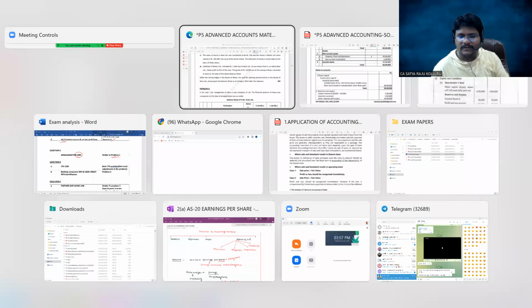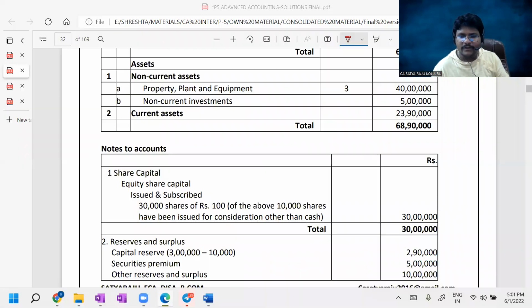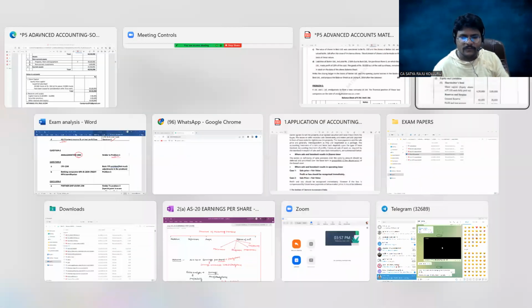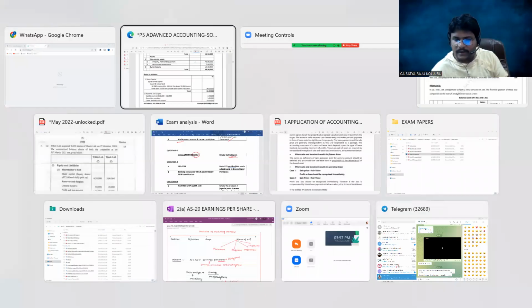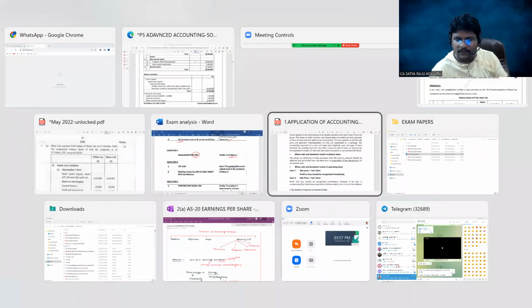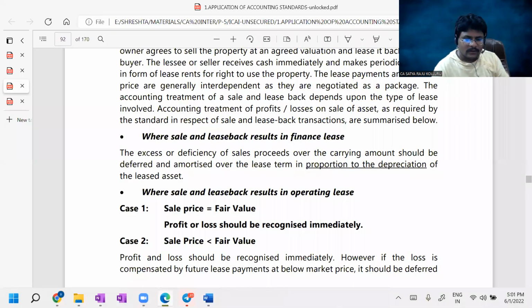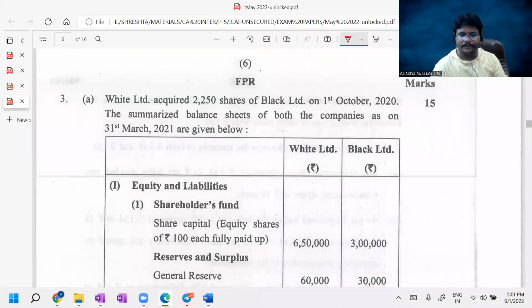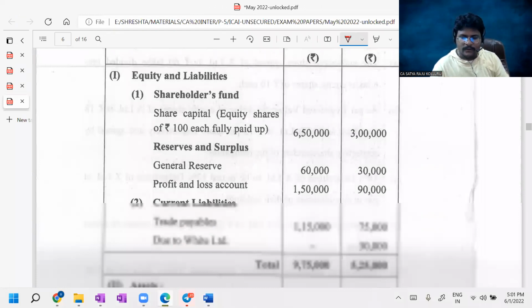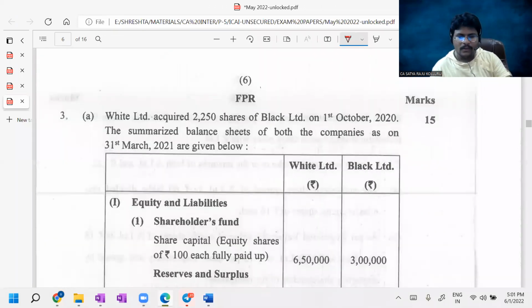One adjustment is liquidation expenses, another adjustment is intercompany owings, and the remaining are all normal. Just a second, let me open the examination question. Where is it? Yeah. So this is all about amalgamation, guys.